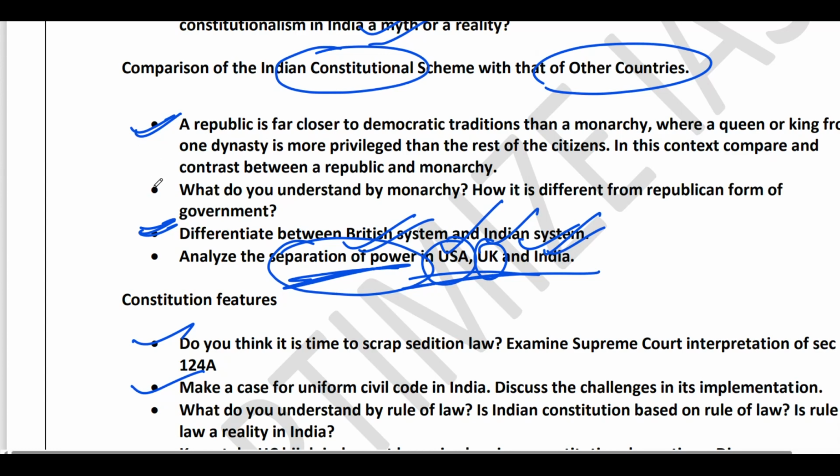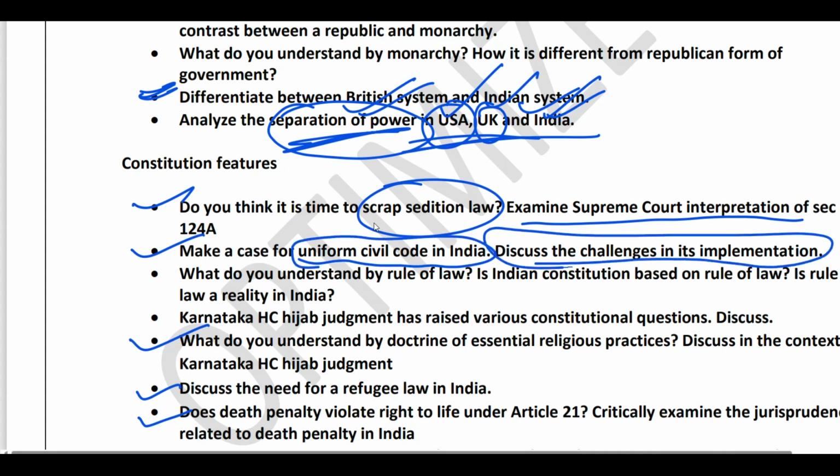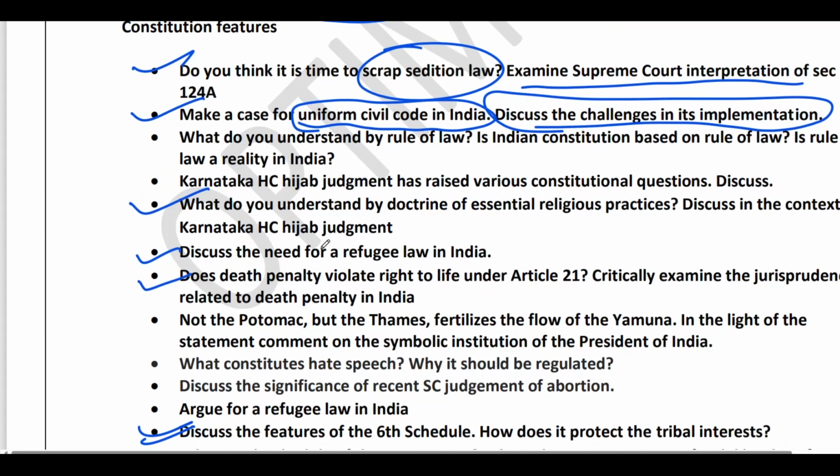Next, from the constitutional features, this year they can ask you on the need to remove the sedition law and examine the Supreme Court interpretation of the sedition law. Next, the Uniform Civil Code. Why do we need a Uniform Civil Code? Discuss the challenges in implementation of the Uniform Civil Code. Next, there can be a question on last year's hijab judgment.